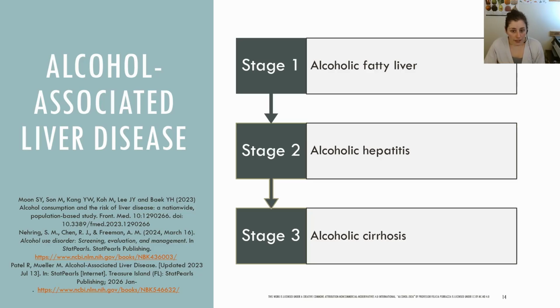There are a lot of factors that influence the development and progression of alcohol-associated liver disease, including genetics, pre-existing conditions, and nutrition. Treatment and management will depend on the extent of the disease, and as I noted before, all stages involve abstaining from alcohol use. Additionally, nutrition support is recommended with a dietitian to ensure adequate calories and nutrient intake, especially since malnutrition is common.